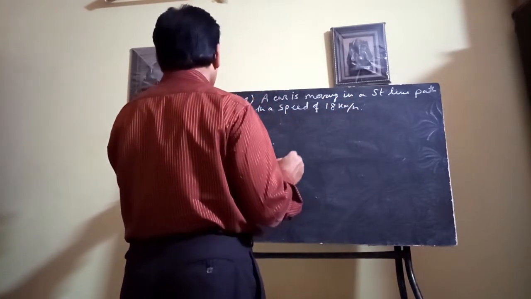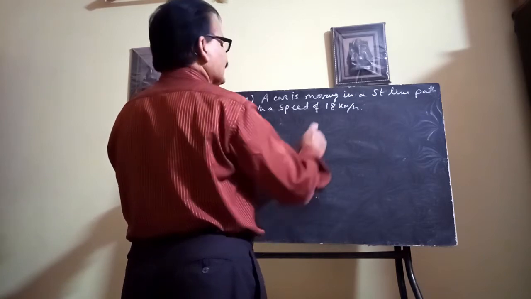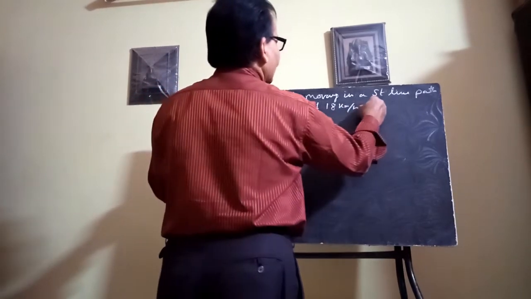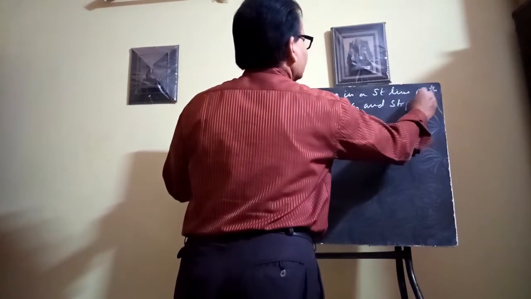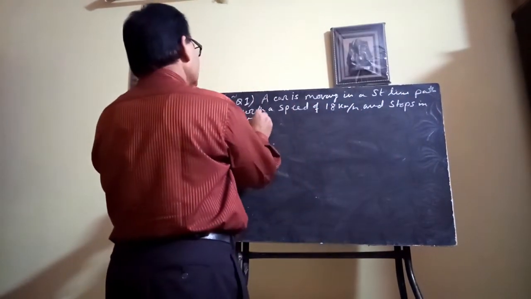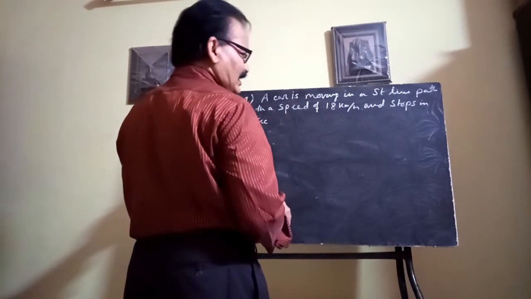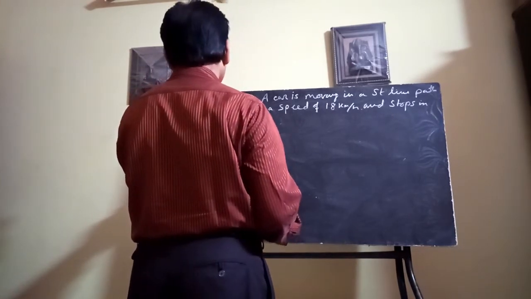Clear? The speed of the car is 18 km per hour and it stops in 5 seconds by applying the brake.